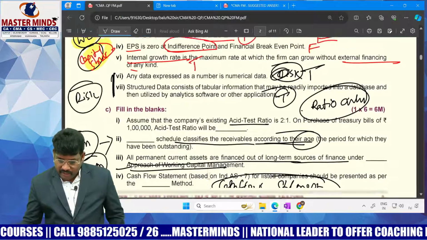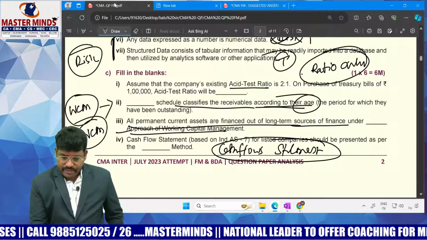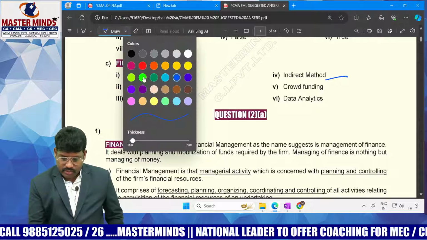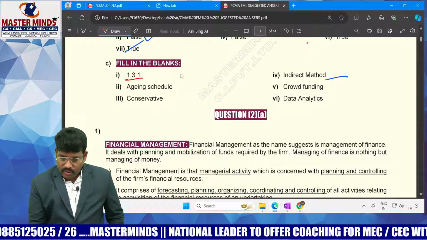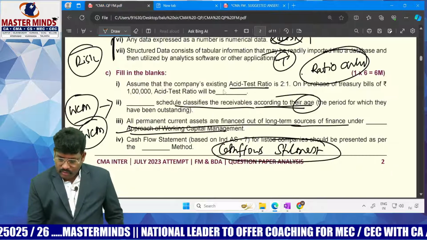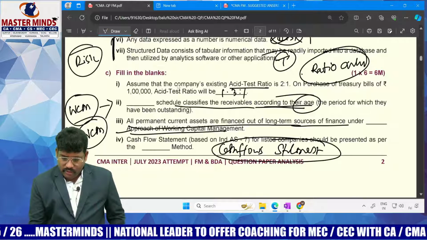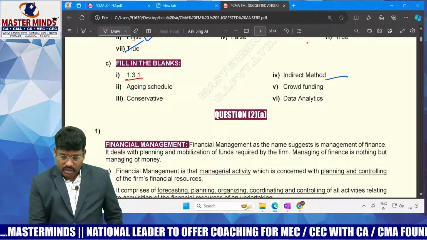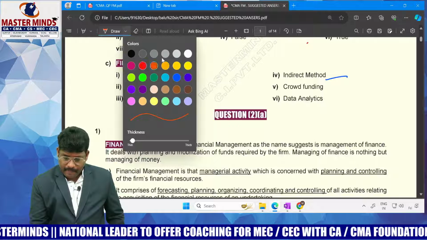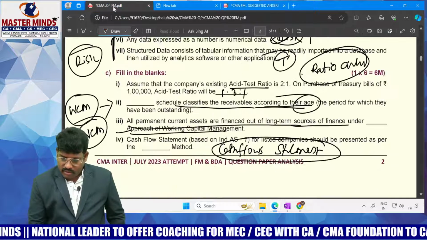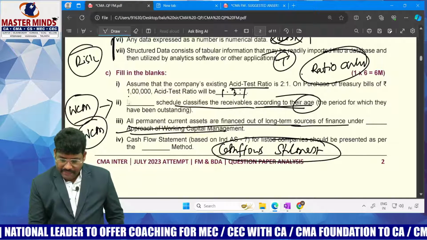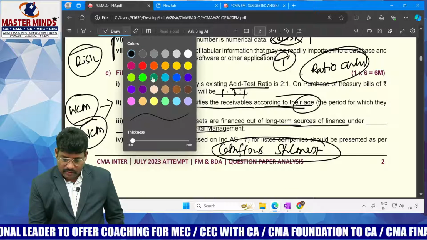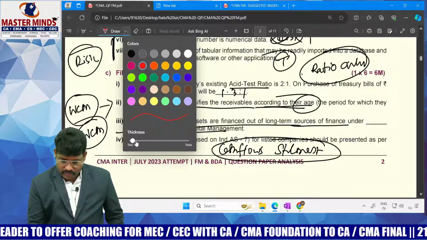Cash flow statement. Here the answer for the acid test ratio. Once again, I've forgotten to write the answers. This is 1.3:1. For the second one, the question is schedule classify, the aging schedule.